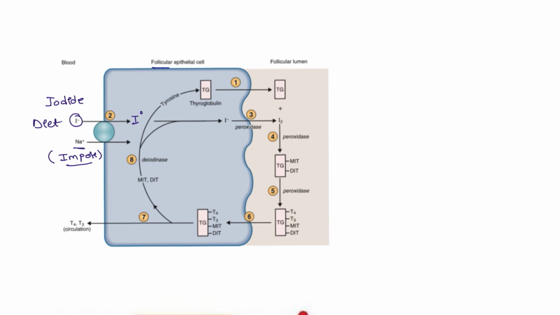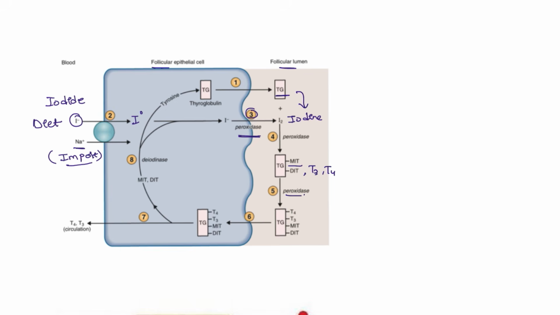Once converted to iodine, it is going to enter the follicular cell and then the colloid. Here you can see it entering the colloid. With the help of which enzyme? The peroxidase enzyme converts it to iodine. This iodine combines with thyroglobulin. When these are combined, they form monoiodotyrosine and diiodotyrosine, and so they go on to form T3 and T4.